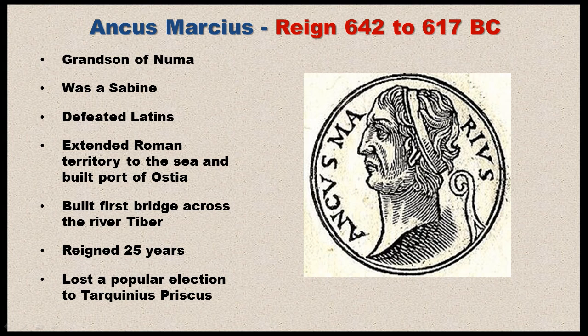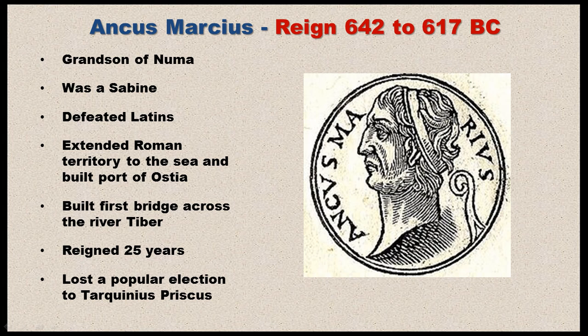Now, one thing Ancus was able to do was extend Roman territory to the sea and give Rome its first saltwater port, which was Ostia. He also is credited with building the first bridge over the river Tiber. Ancus was considered a good king in many respects, and another thing he is credited with is bringing water to Rome via those very, very famous aqueducts. And so there are several later aqueducts that are named after him.